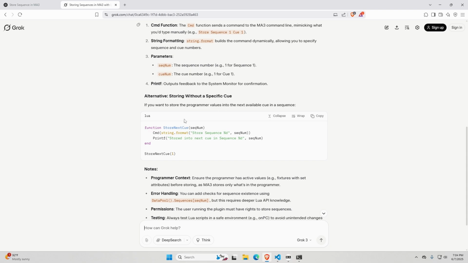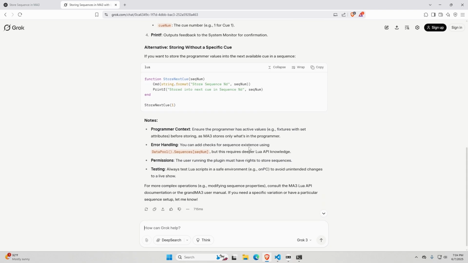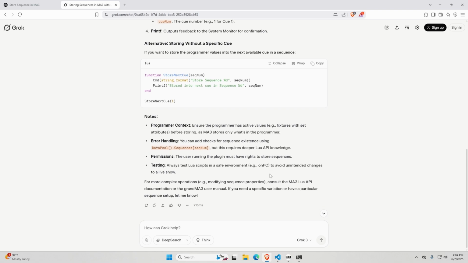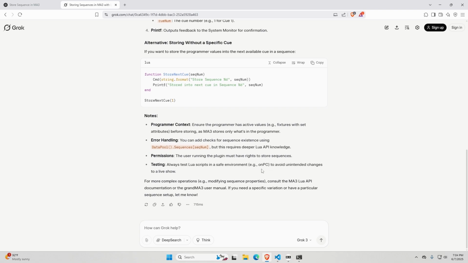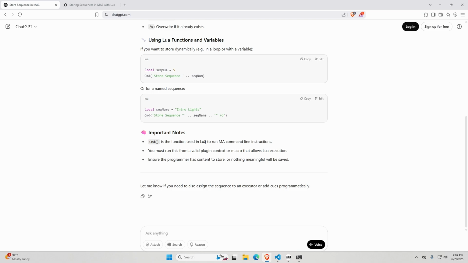Alternative without a specific queue, store sequence. Okay. That is correct. I love how detailed this is about permissions and everything. That's really great. All right, so let's go back here and let's try our second question.